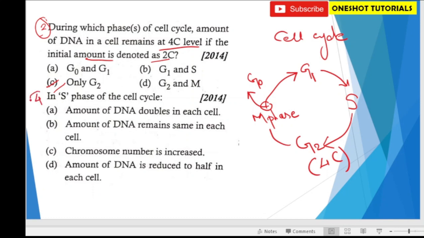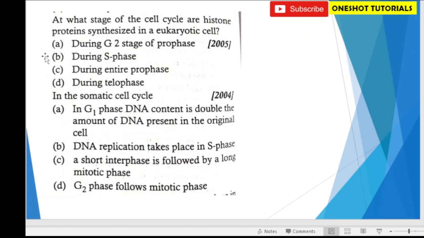Question number 4. In S phase of cell cycle. So they're asking again the same question. The amount of DNA doubles in each cell. We have just seen the answer is A. Next question. So the next question is question number 5.